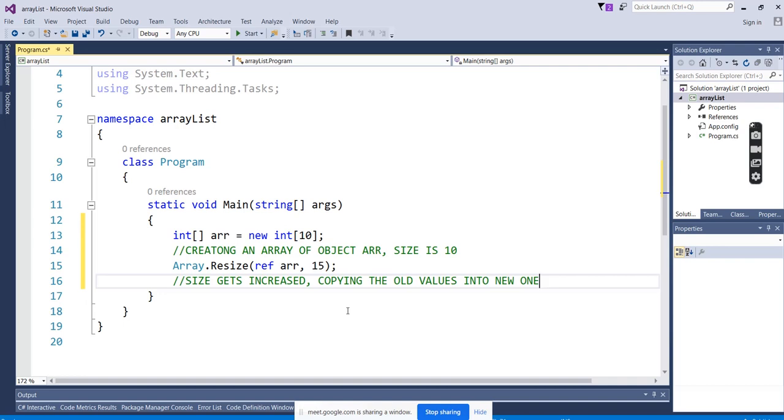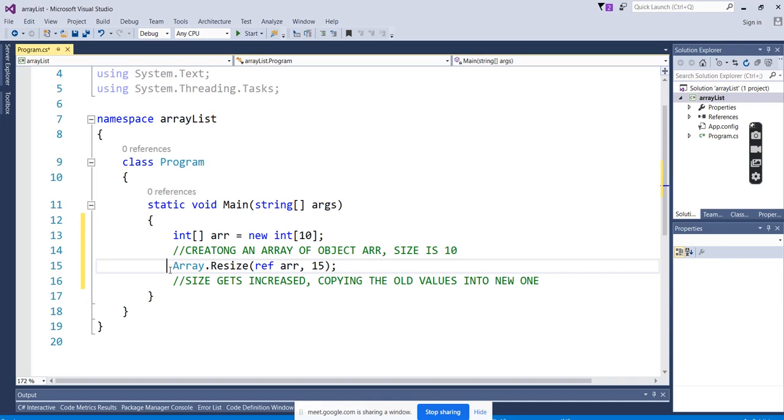It doesn't mean that you can manipulate the data types. No, the data type will remain the same, integer itself. Only the size is getting increased. If it's integer, or if it's string, you have to go with the same data type. Only the size you can increase. So you can say that the array size cannot be increased, you create a new one. You could argue here: you said that the array size cannot be increased, but here we have the option called Resize. We are increasing it here, so we can say that the array size can also be increased.